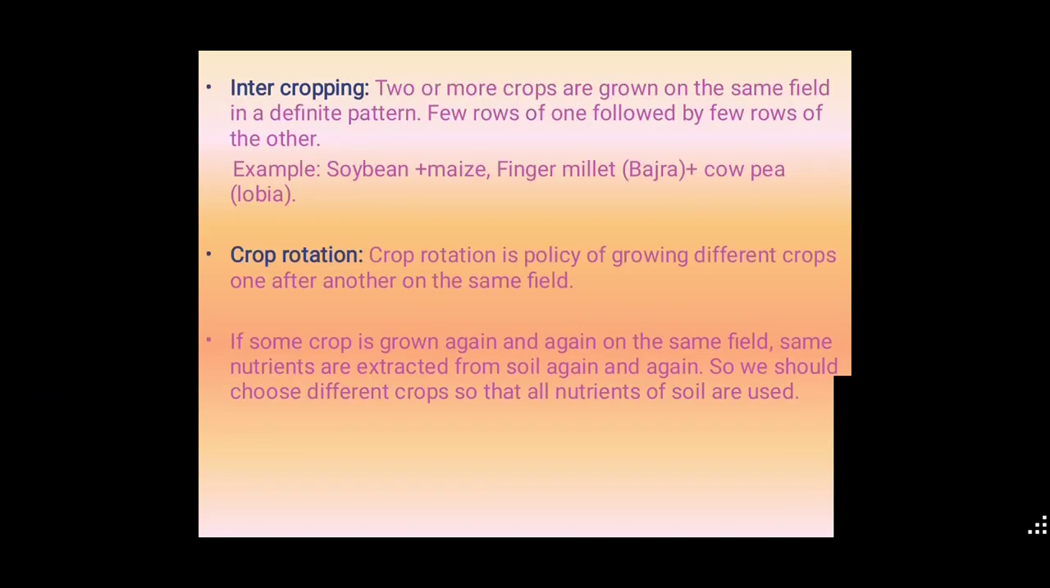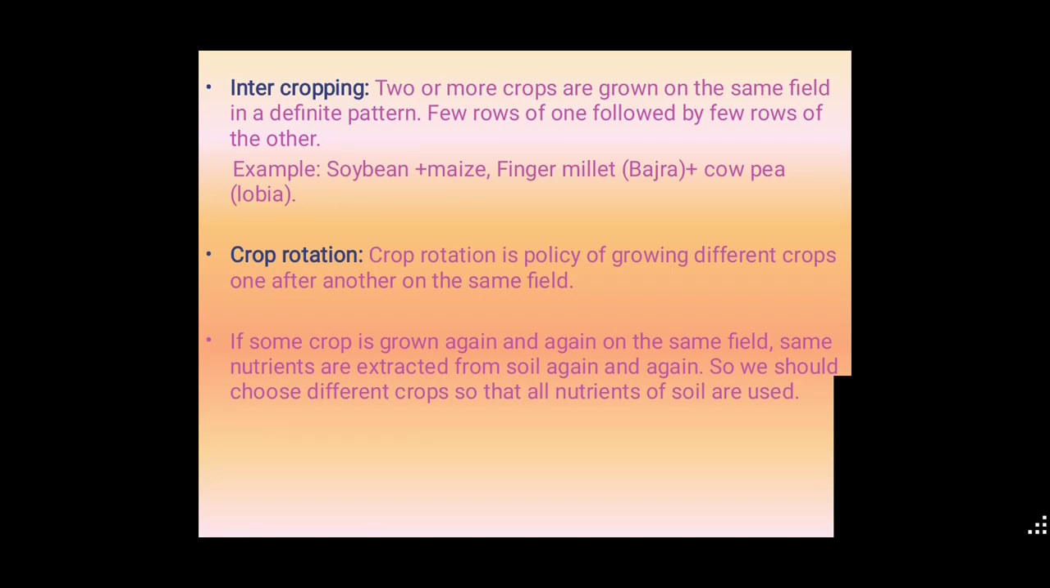Next method is intercropping. Two or more crops are grown on the same field in a definite pattern. We are using a particular pattern, but we are using two or more crops in the same land. Few rows of one followed by few rows of another. We are using it row wise: one row, one crop, second row, the second crop. That is called intercropping.